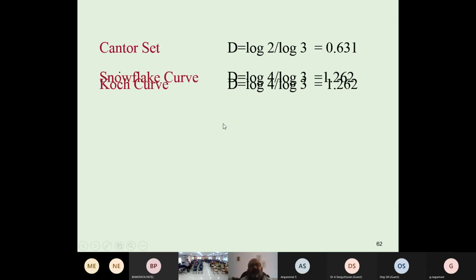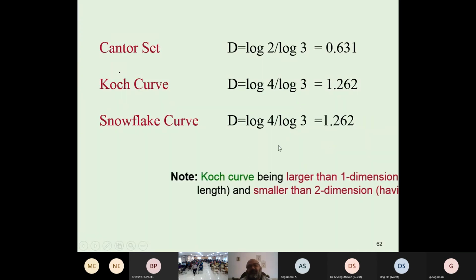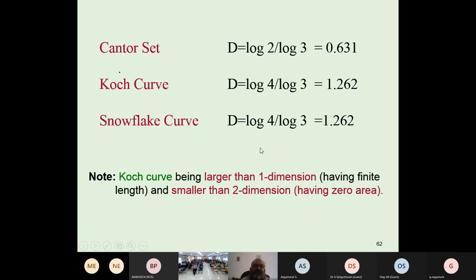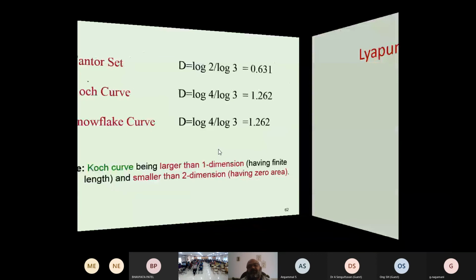What we have done in the snowflake curve is cut a line to 1/3 and put 2 lines, so we get 4 pieces at 1/3 scale. So the snowflake curve has dimension larger than 1, having infinite length, but smaller than 2, having 0 area. So next is how to measure the chaos through the Lyapunov exponent.